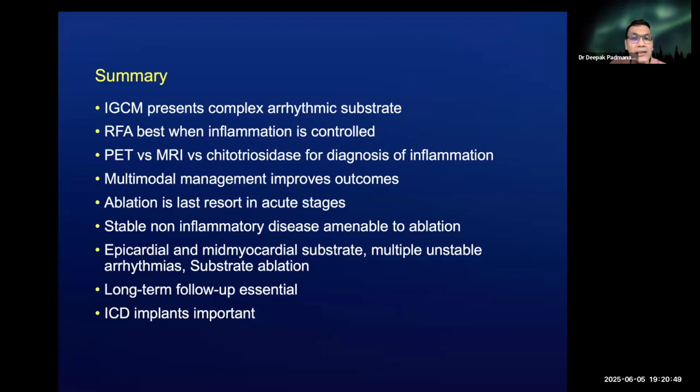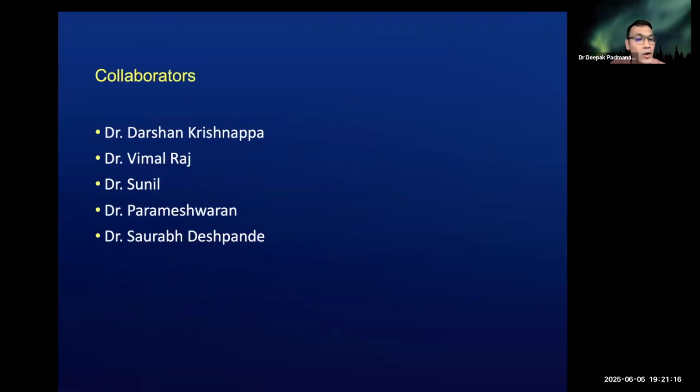Stable non-inflammatory disease is very amenable to ablation. There are fewer ICD shocks once that is done. Epicardial and mid-myocardial substrates are common. Multiple unstable arrhythmias can be present. Substrate ablation is usually the strategy of choice. Long-term follow-up is essential, and ICD implants are important, especially because disease flare-ups can happen, resulting in ventricular arrhythmias leading to sudden cardiac arrests.